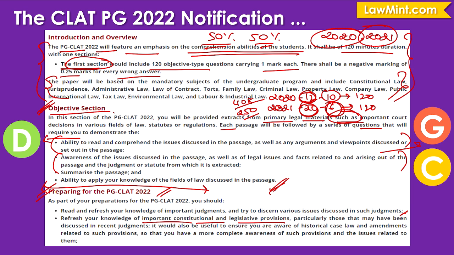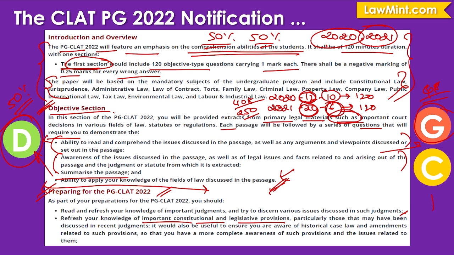And there will be some summarization of the passage which will be required. So this is again referring to the direct questions and your ability to apply your knowledge in the various fields of law. So this is pretty ambiguous. It can either refer to direct questions or generic questions. So to summarize what I've been trying to say, there will be two main types of questions that you will see in the upcoming examination. There will be direct questions where the answers will be available within the passage, and this would be around 50% of the questions. And there will also be generic questions, which would be around say 48 or 49% of the questions, and these are questions where the answers will not be directly available within the passages.